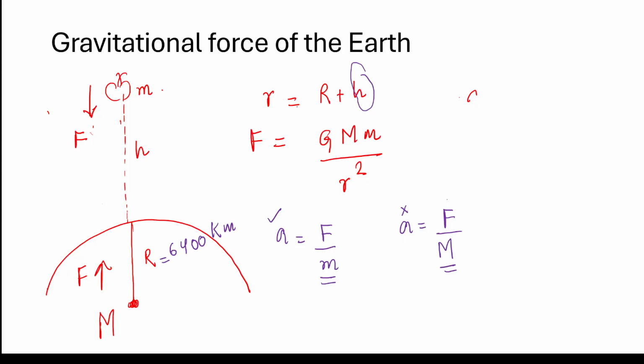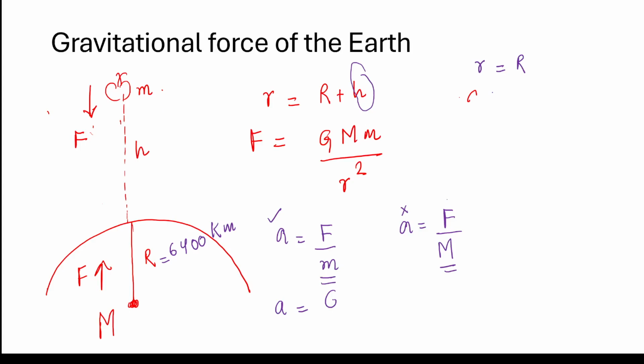So you can basically assume that this r is equal to the radius of Earth. So if r is equal to the radius of Earth, my acceleration of apple would be GM over r square.